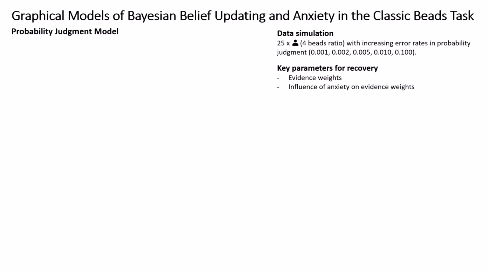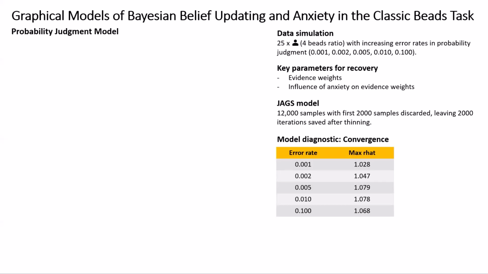Estimations were performed in JAGS. We ran Markov chain Monte Carlo two-chain processes. For each chain, we drew 12,000 representative samples from the posterior distributions with the first 2,000 steps discarded. The results here are based on a thinned sample of 2,000 averaged over 2 chains. Here, we can see that convergence is achieved across all error rates, with a maximum R-hat value of below 1.1.